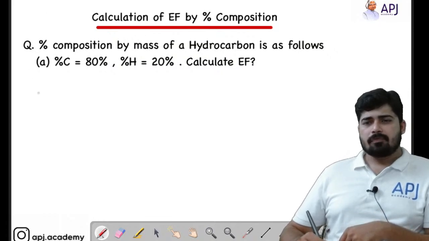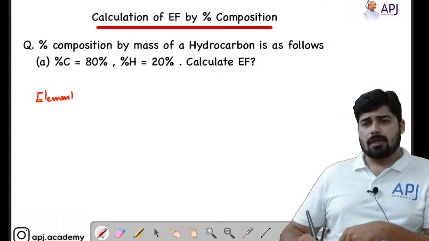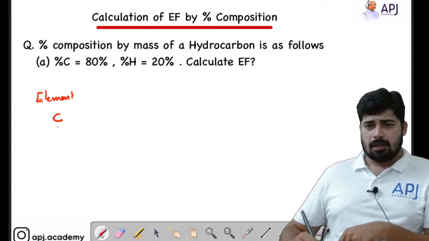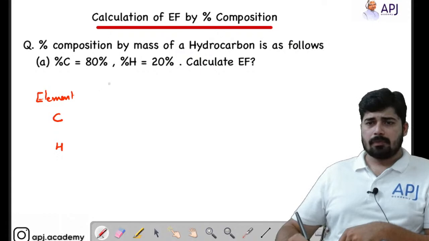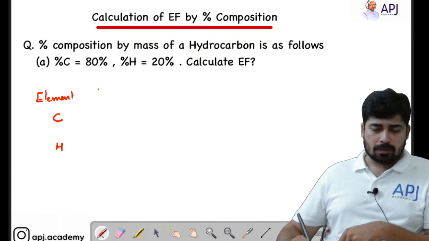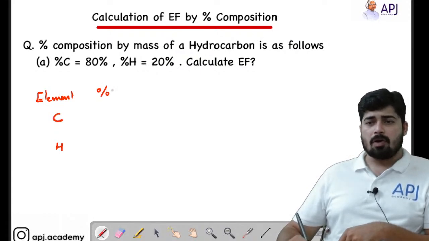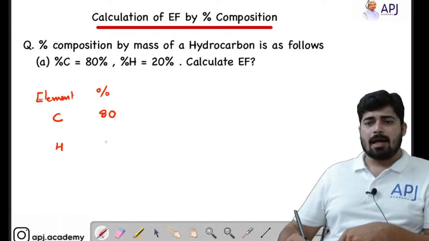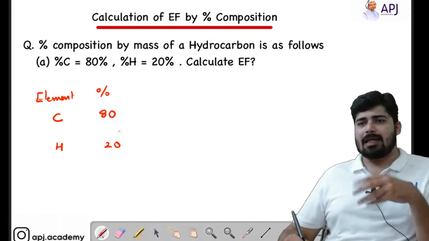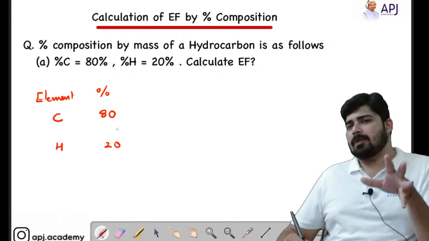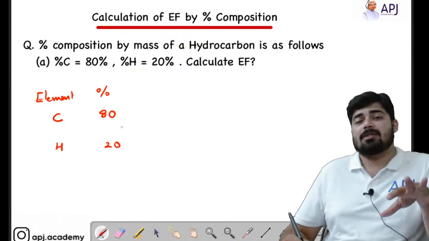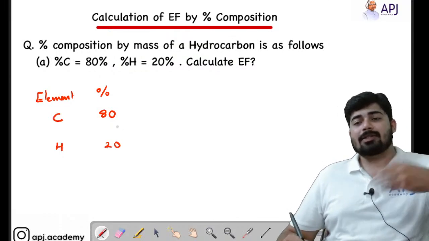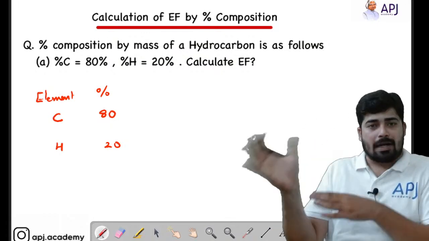Let's see. First, you have to write the elements. Elements are carbon, hydrogen. The second column is percentage mass or percentage. Percentage is simply you can write it as 80 and 20. So we will consider it as 80 gram and 20 gram. That's how you have to calculate. Whatever the percentage is, it indicates a percentage mass. So you can consider the total mass of the compound as 100 gram.